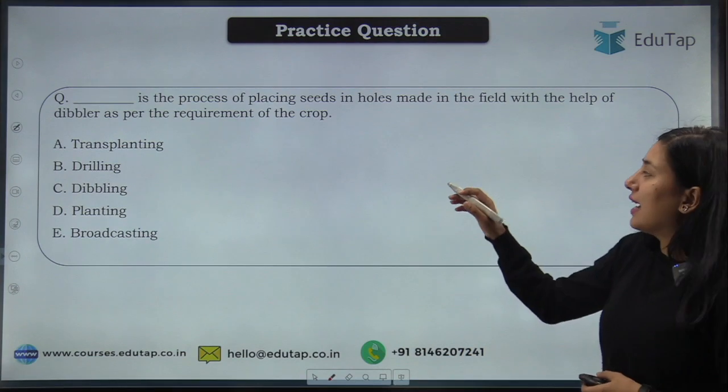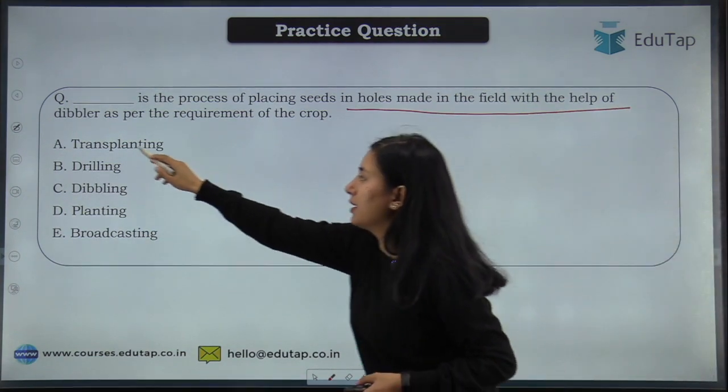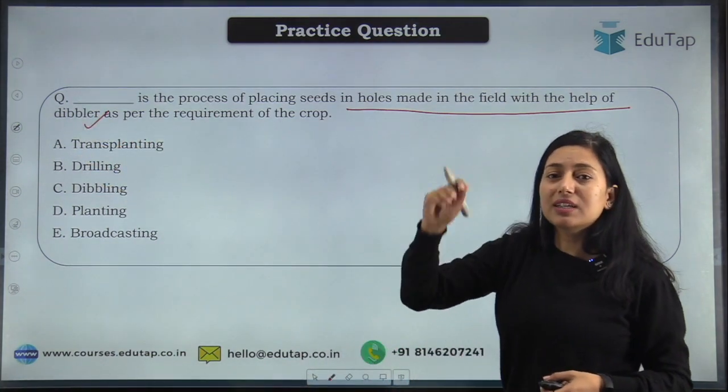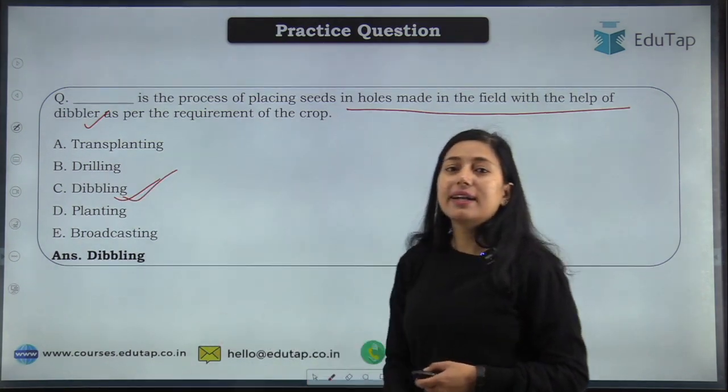Now the question was, that is the process of placing seed in holes made in the field with the help of dibbler. Okay, you have to remember, when we make holes with a dibbler, that process is known as dibbling.